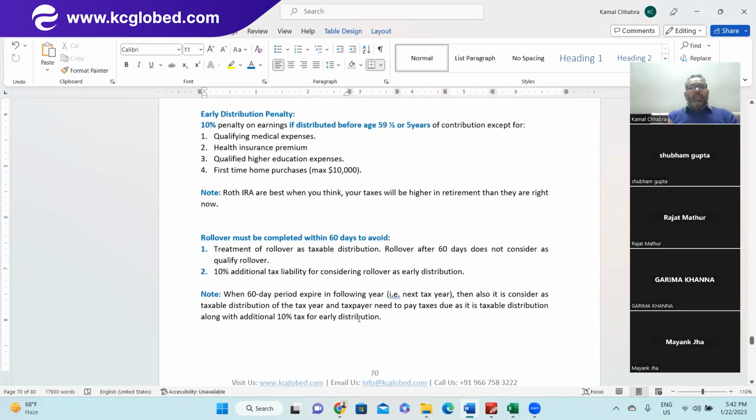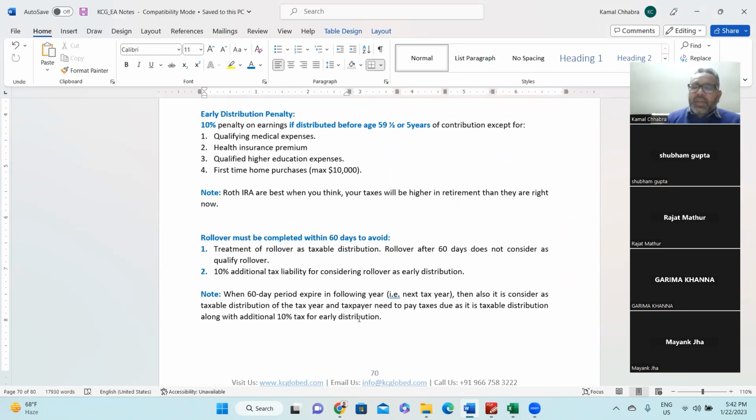Okay, so a rollover must be completed within 60 days. So whatever rollover you are making, from deductible traditional IRA to Roth IRA, non-deductible traditional IRA to Roth IRA, or from deductible to non-deductible or non-deductible to deductible, whatever the conversion or rollover, you want to make it within 60 days, right?